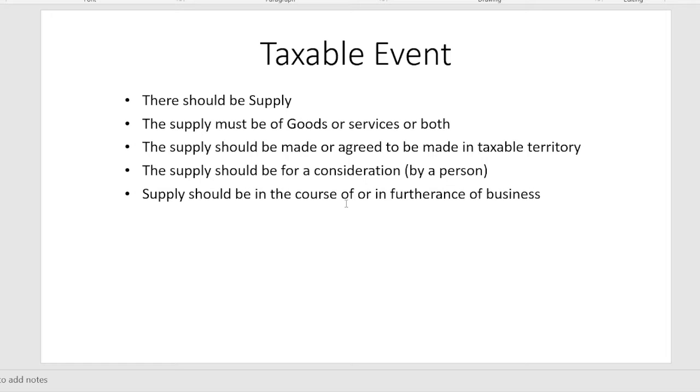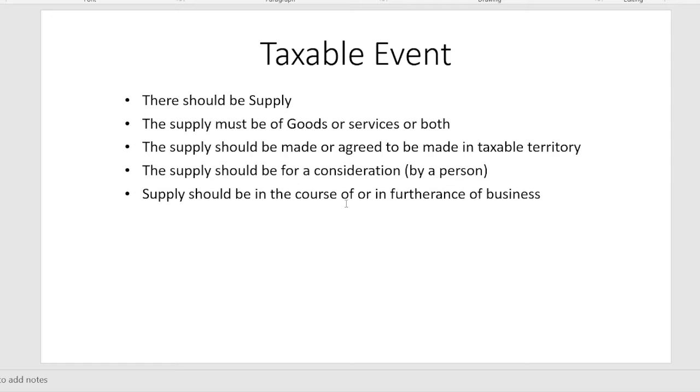So what is the meaning of supply, that we will learn in a definition. Supply means not only the sales but it includes exchange, barter, any type of licensing, franchising, or letting out the assets for its use on a rental basis. So everything comes under the definition of supply. So supply means not only sales, but whenever you transfer your property, goods, commodities, services to another person, that will be treated as supply.